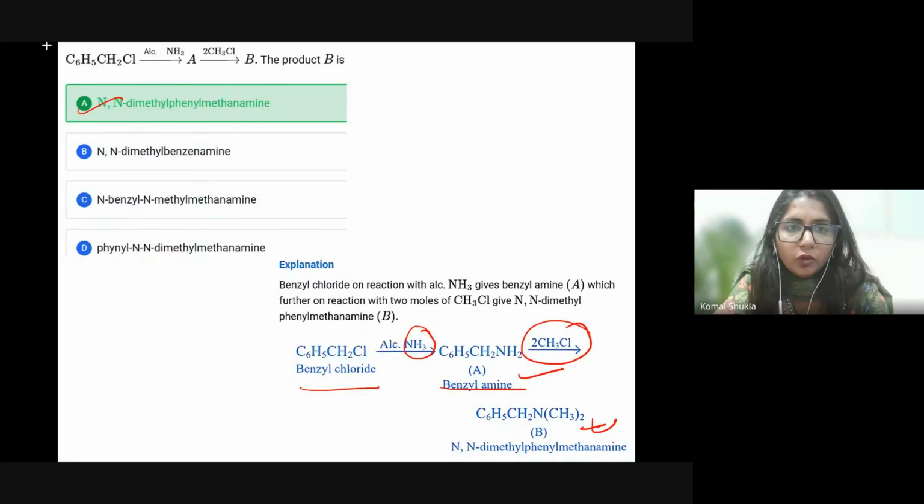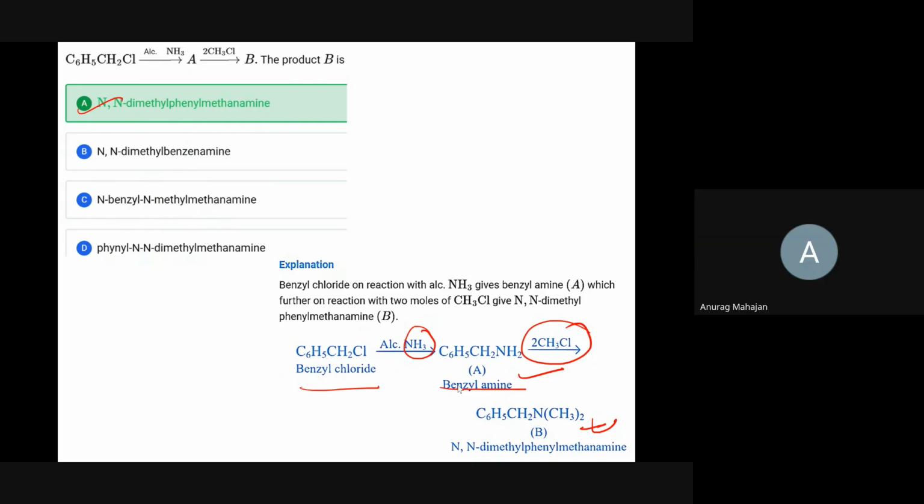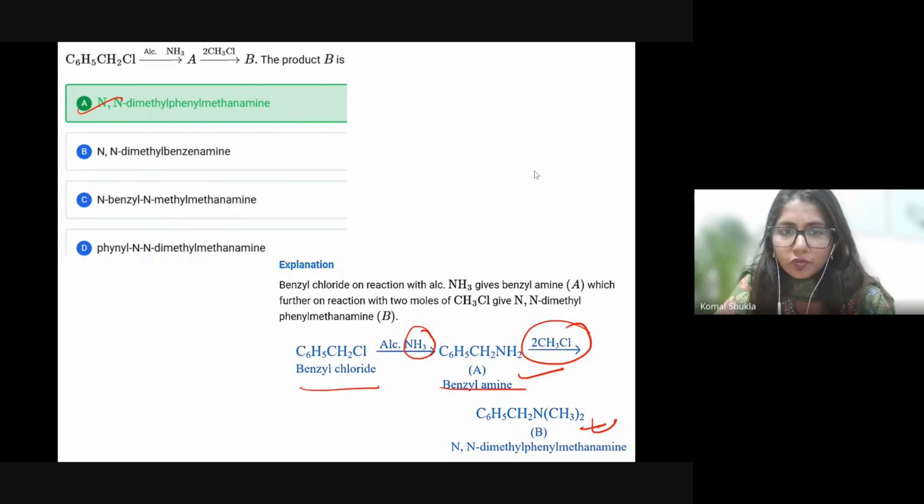Yes, you can tell me what is the problem. Could option C also be correct? Let me check first of all. Okay, this is the question.